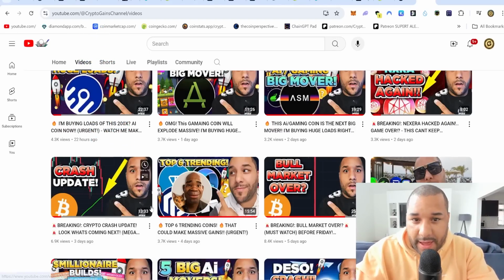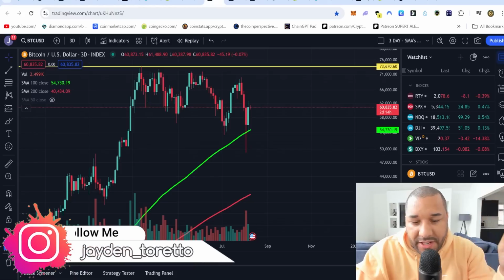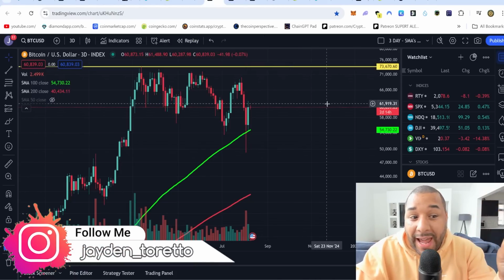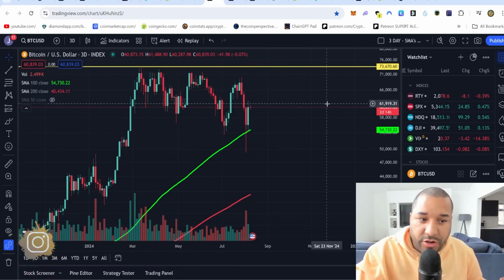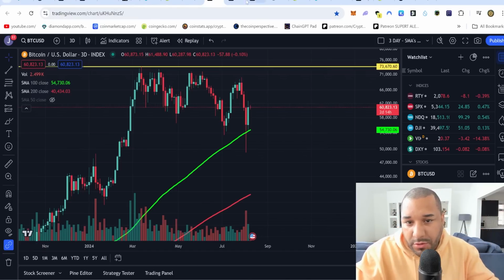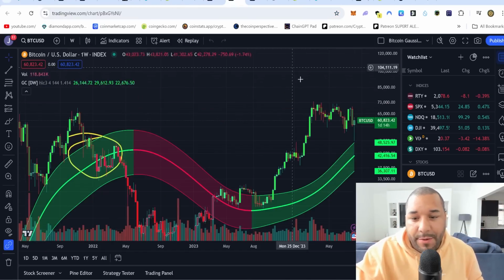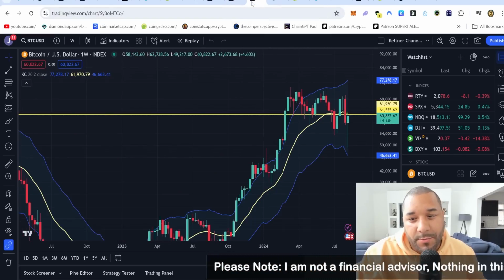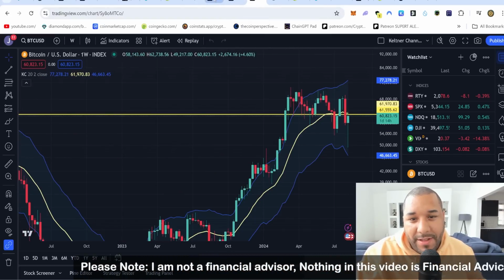Before I get there, actually real quick, I want to talk about this chart here, which is important. This is the 3-day moving averages. We've got the 100 3-day moving average, and we've got the 200 3-day moving average. We're going to talk about that. I'm going to show you what's going on over here with the Gaussian channel, right? And then most importantly, I want to show you the last one, which is the Keltner channel, right? So let's talk about this.